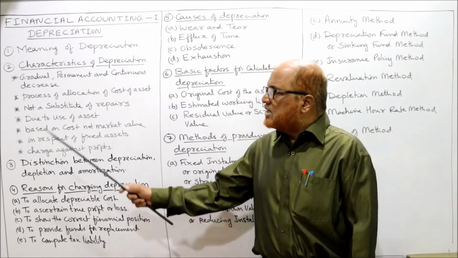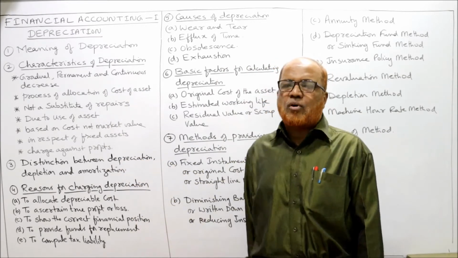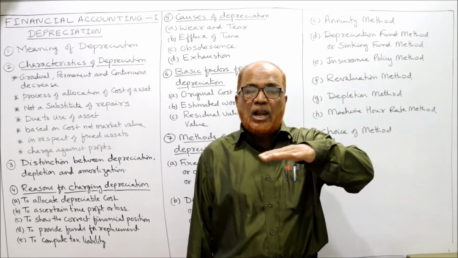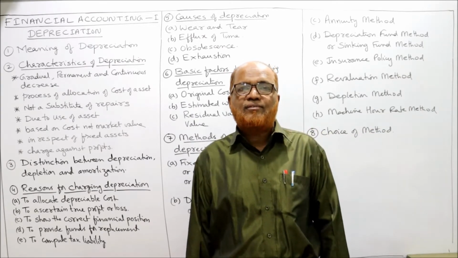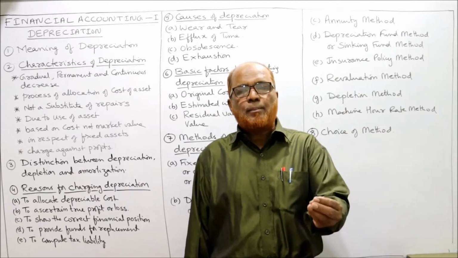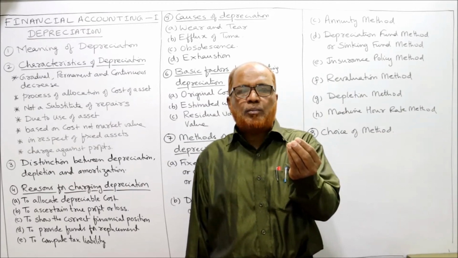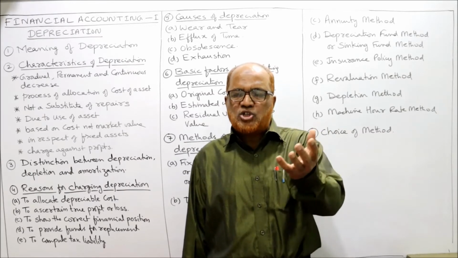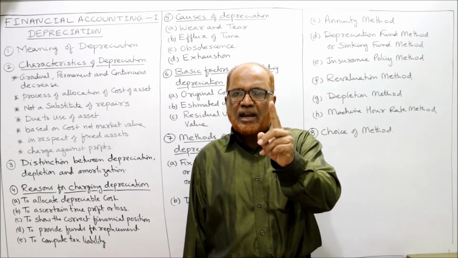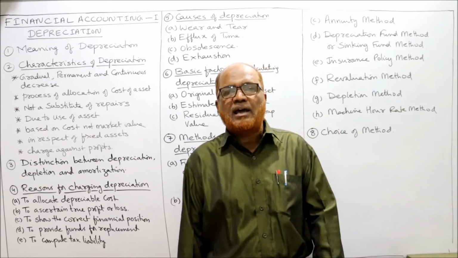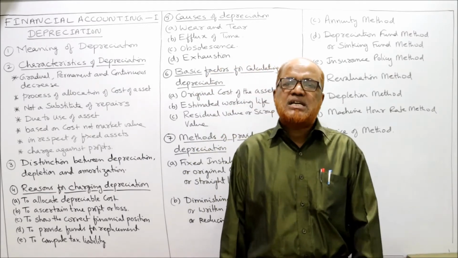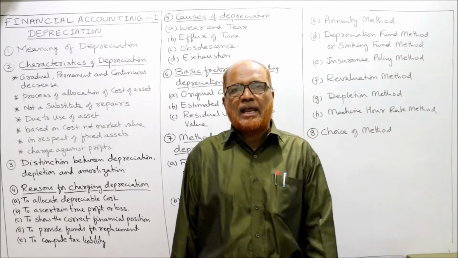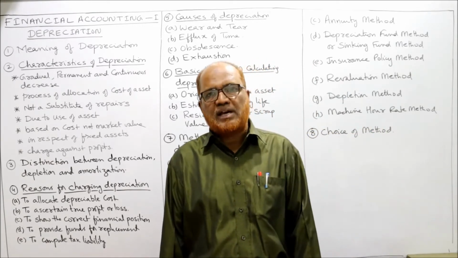First characteristic. Second characteristic, process of allocation of cost of asset. Actually, the cost of the asset is allocated over the life of the asset. Example, we have spent 1 lakh rupees in purchasing a machine. This cost of 1 lakh will be spread over the life of the asset. Suppose the life of the asset is 10 years. So in 10 years period, we are spreading this 1 lakh rupees, that is allocating the cost of the asset.